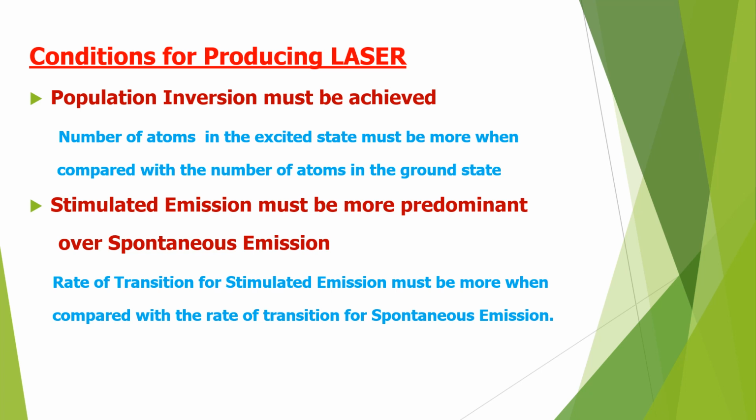Second condition for producing laser, stimulated emission must be more predominant over spontaneous emission. That means rate of transition for stimulated emission must be more when compared with the rate of transition for spontaneous emission. So these are the two conditions for producing laser.